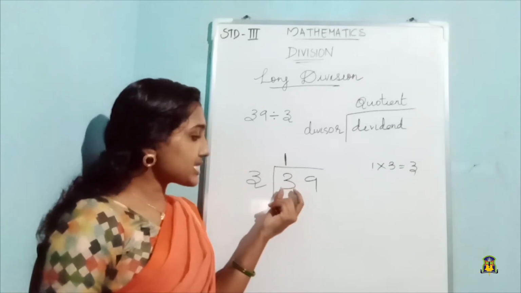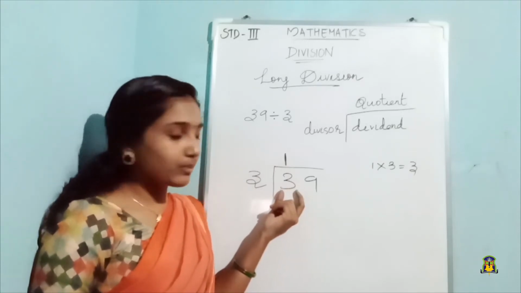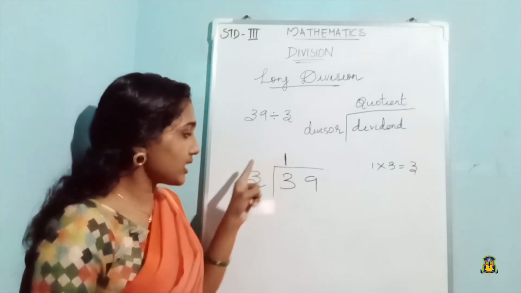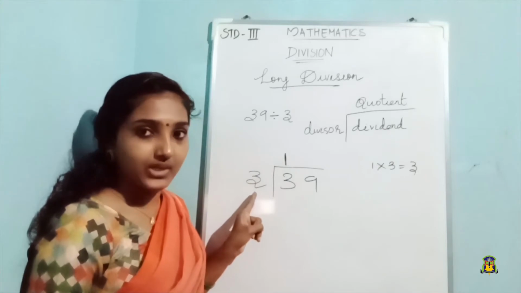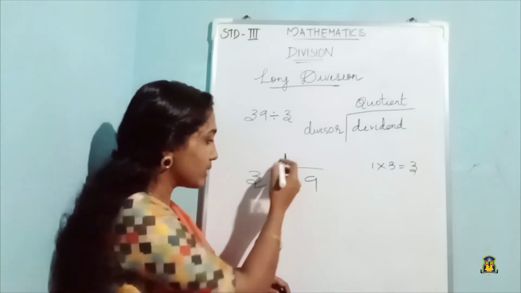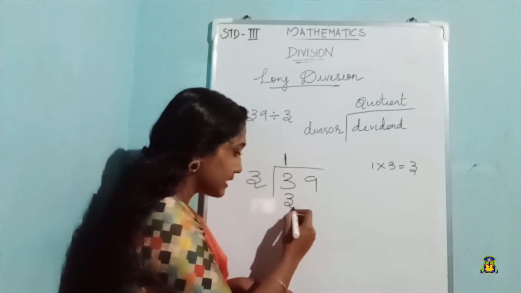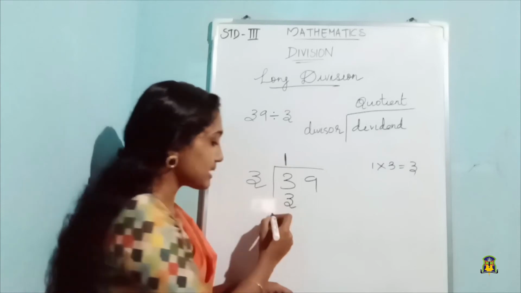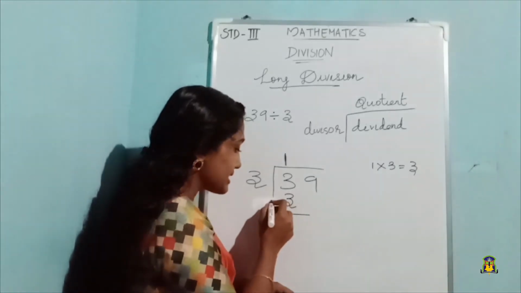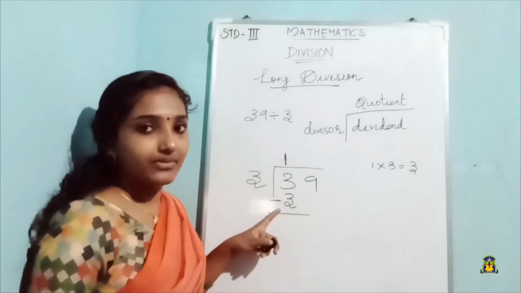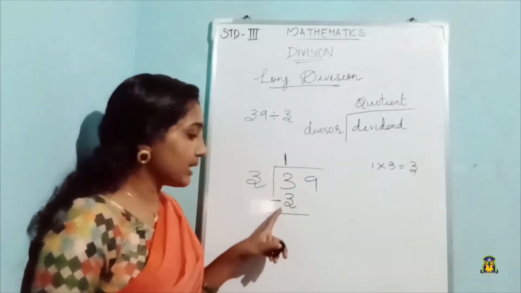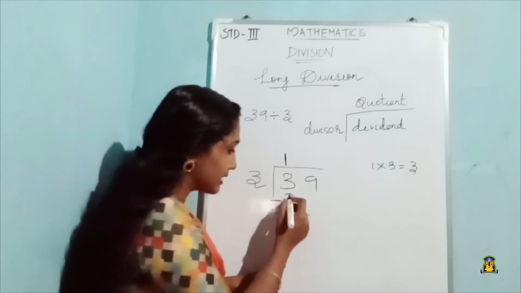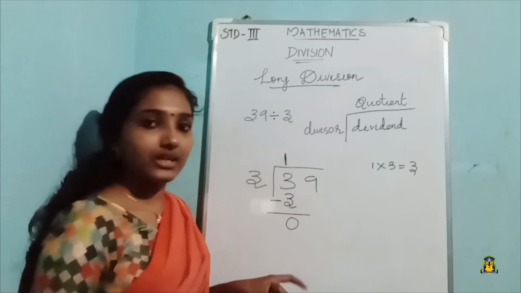Okay, so next our 3 is over. Next what we have to do? Then 1, we have to multiply it. 1 into 3, 1 times 3 gives 3. That we will write here. And then we will subtract this 3 from the 3 given. So it is 3 minus 3, which is 0.